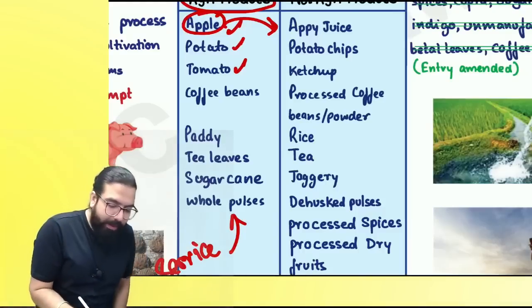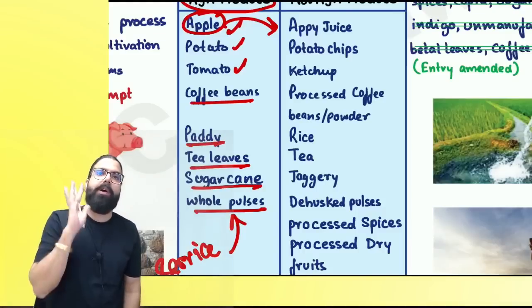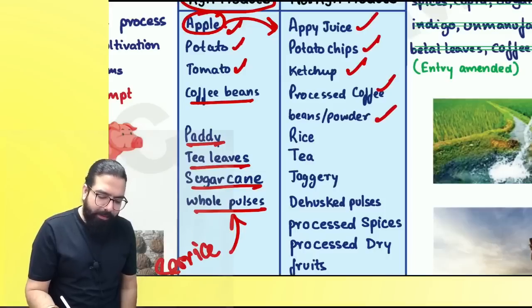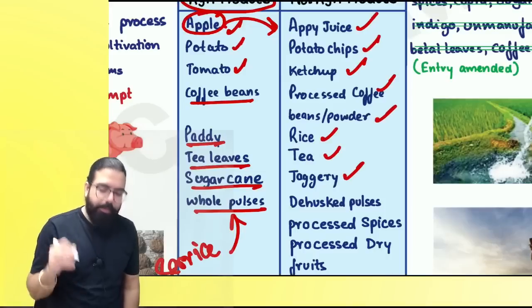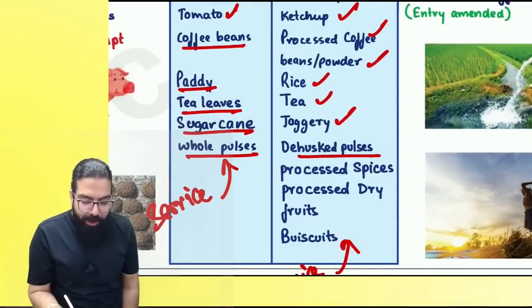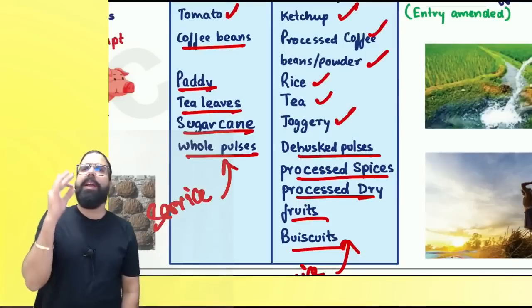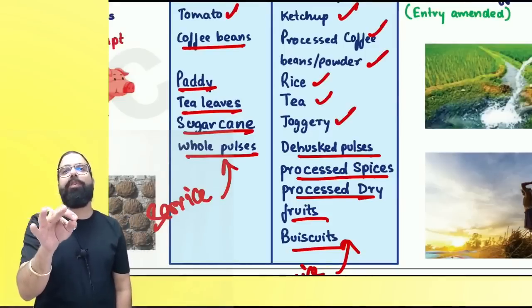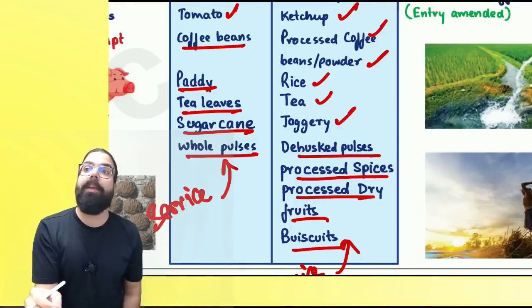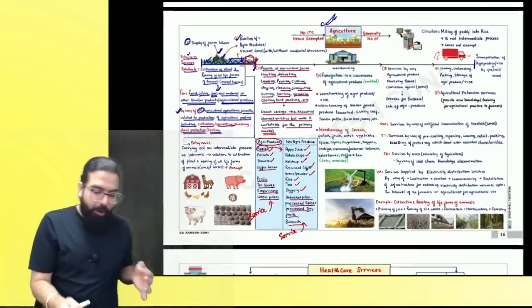Can I go ahead, everyone? These are the agricultural produce: coffee bean, paddy, tea leaves, sugar cane, whole pulses. All these are agricultural produce. Apple juice, potato chips, ketchup, processed coffee beans, powder, rice, tea. Our tea leaves became tea. Processed. Correct, everyone? Jaggery, dehusked pulses, processed spices, dry fruits, biscuits. All these are processed. We are not talking about the goods, we are talking about service taken in respect of agricultural produce. Leaving agricultural produce to remain agricultural produce is exempt. Otherwise, it is taxable. I hope everyone is clear.